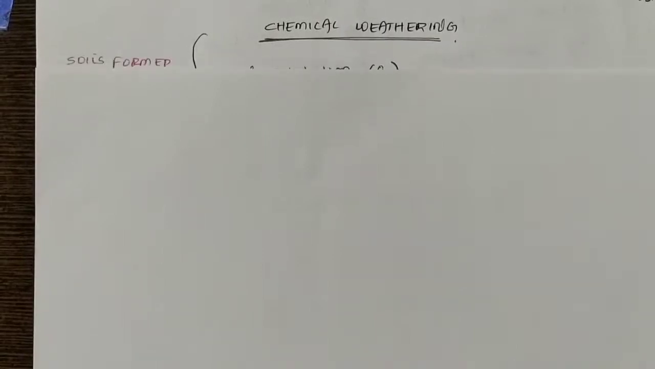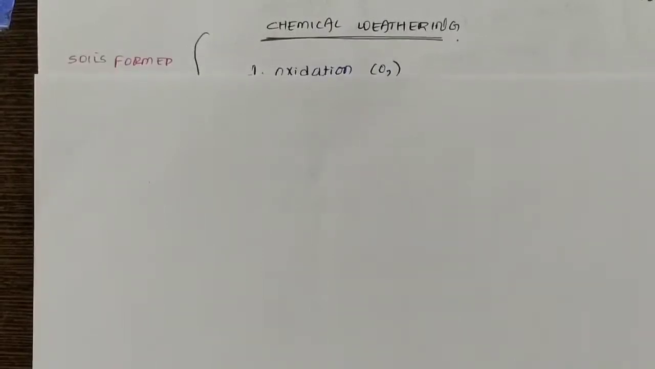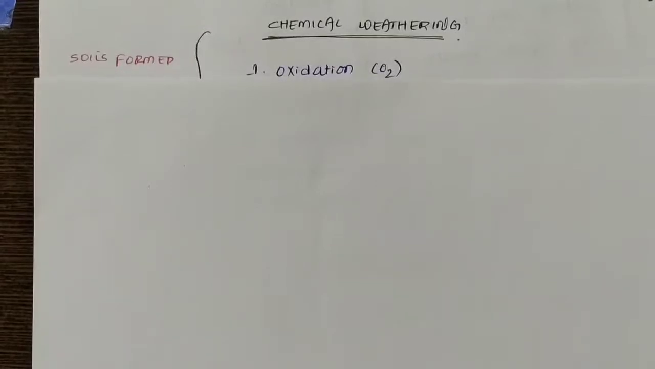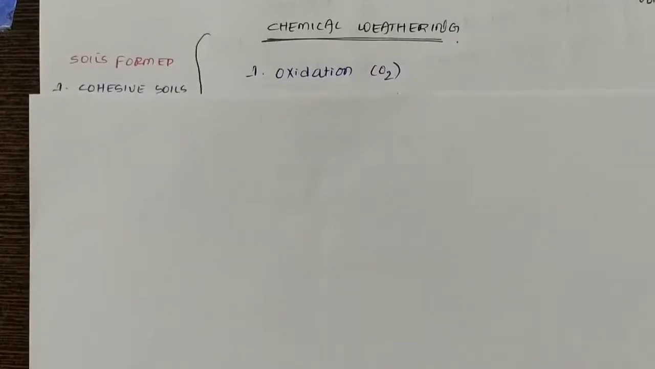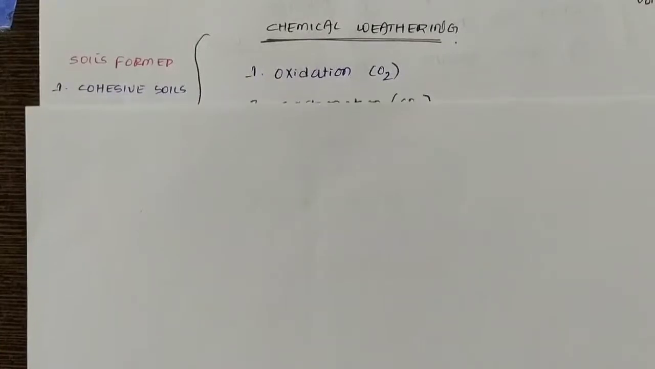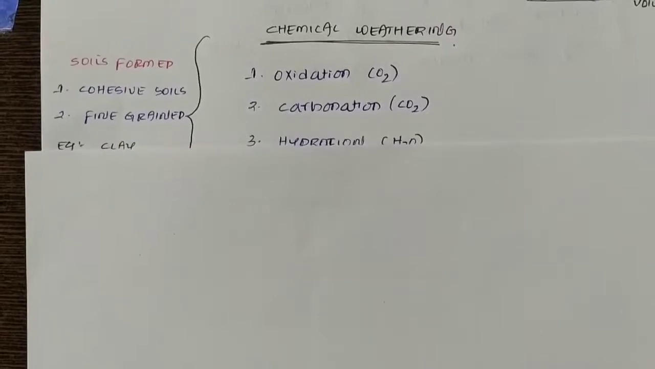And the next one is chemical weathering. Chemical weathering is nothing but a process or reactions due to which the soils are formed. And the different processes due to which the soils are formed are given below. In that, the first one is oxidation. Oxidation is nothing but reaction with oxygen or the addition of oxygen. And the second one is carbonation. The reaction with carbon dioxide is nothing but carbonation. And the third one is hydration, which means reaction with water.